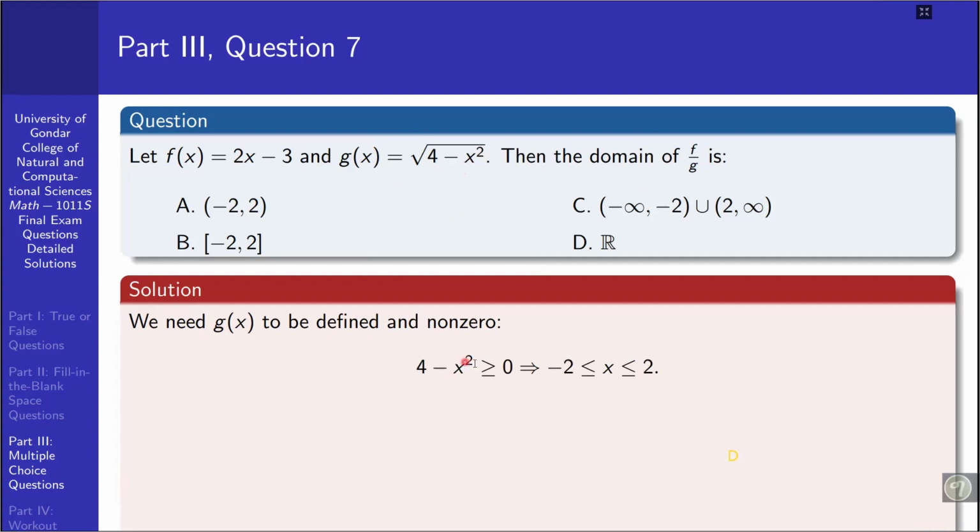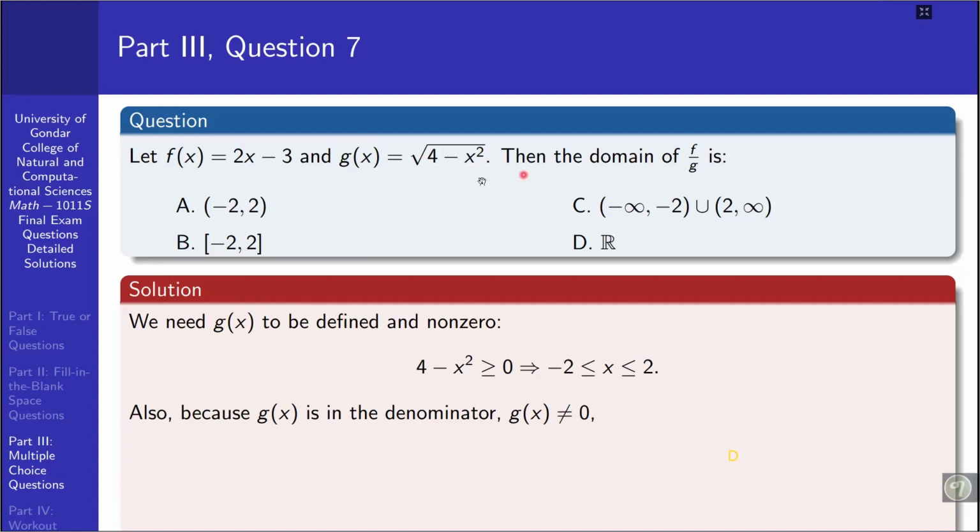So 4 minus x squared greater than or equal to 0 implies minus 2 less than or equal to x less than or equal to 2. Also, because g of x is in the denominator, g of x needs to be non-zero, so we should exclude minus 2 and positive 2 from the domain.